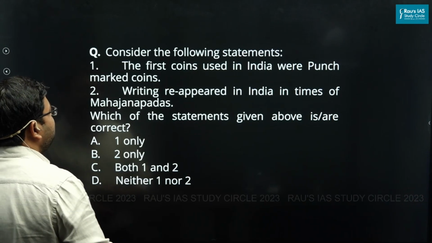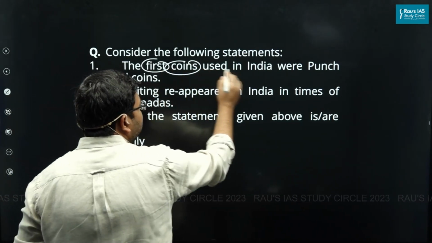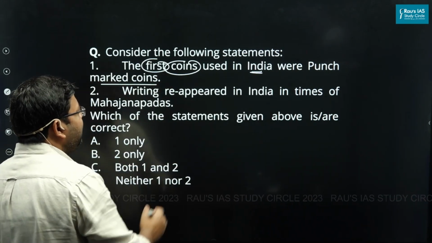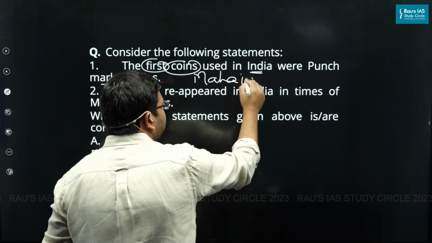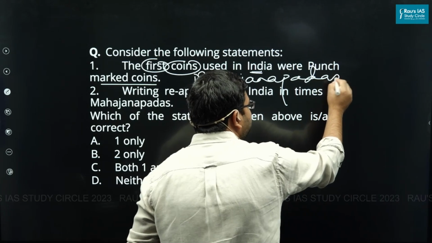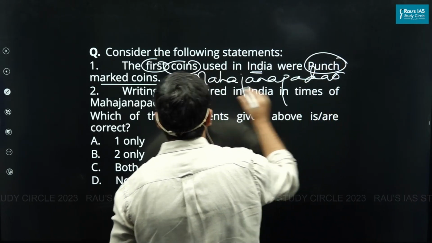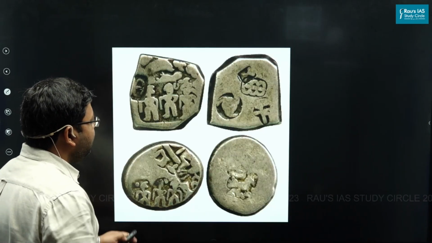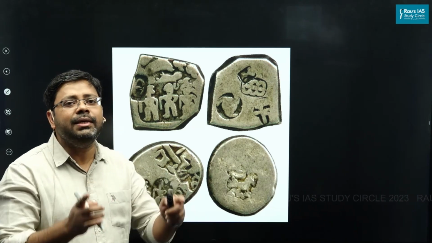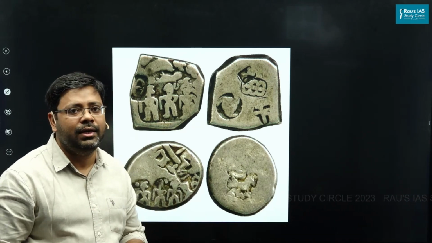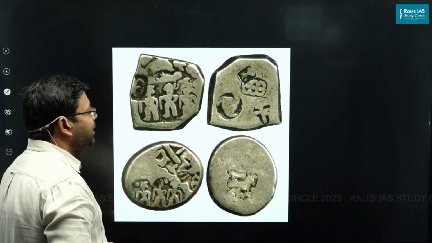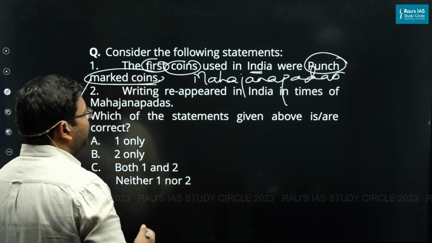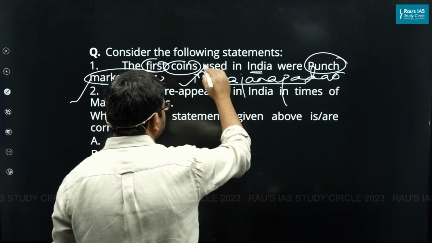Now see the first question. It says that the first coins used in India were the punch mark coin. Now we have to know that in the age of Mahajanapadas, for the first time, coins were used, and the first coins used were the punch mark coin. Now, what do you mean by punch mark coin? Basically, the punch mark coins were like cut pieces of metal, mostly made up of silver, on which symbols were punched. That is why they were called the punch mark coin. So for the first time, the use of coins in India started in the age of Mahajanapadas.